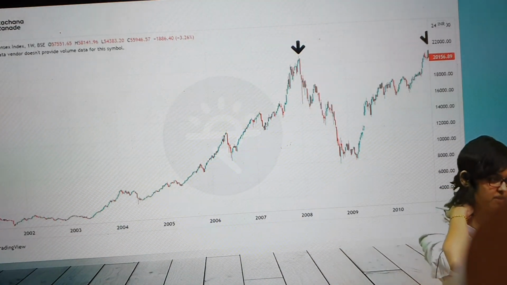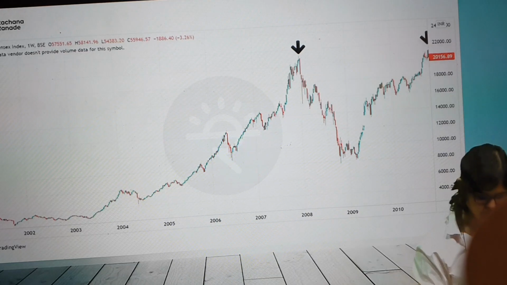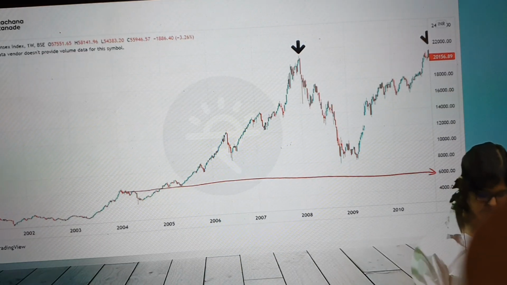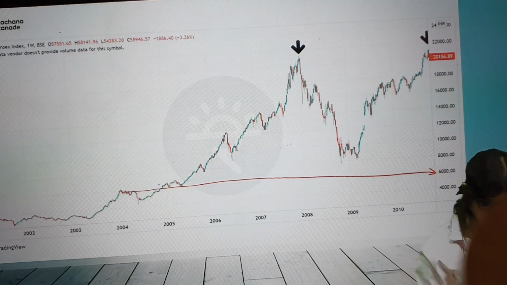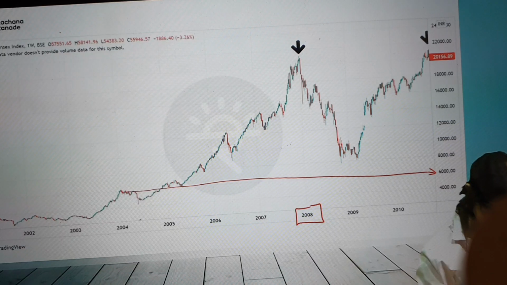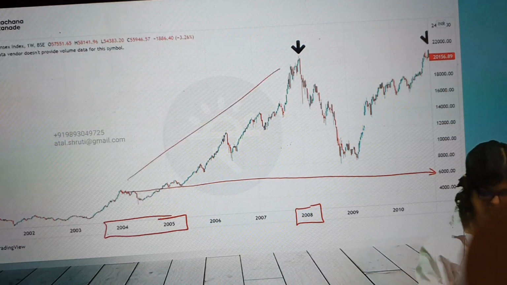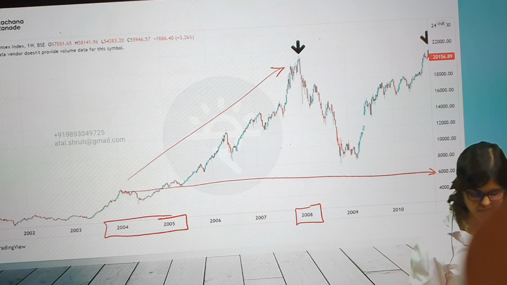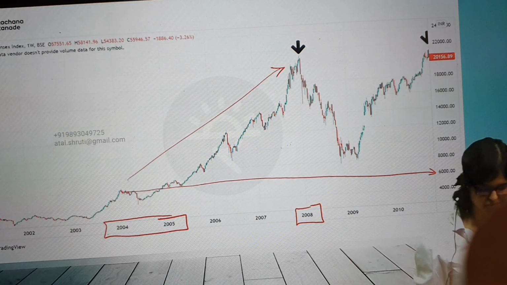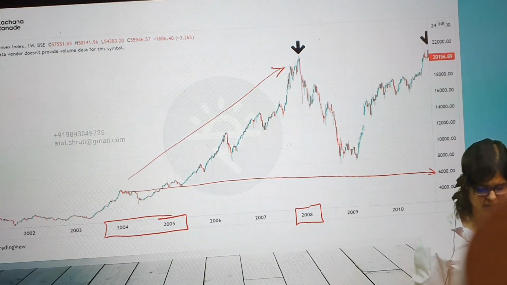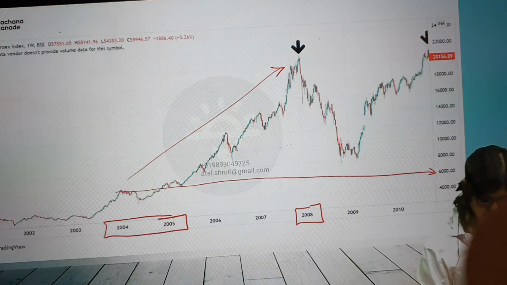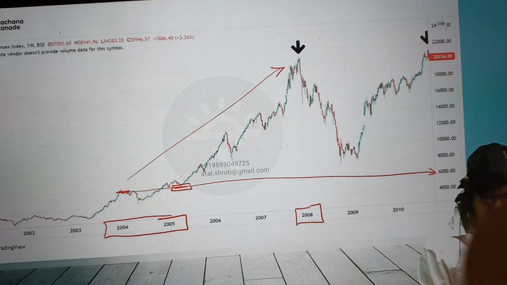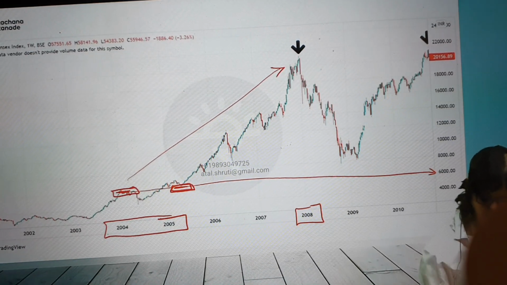And in the dot-com bubble burst, we had talked about 6,000 level, right? In your table, we were at 6,000 level. Just see this. Correct? And have a look at the journey from here. From 2004-5 to 2008. Look at this journey. It's a massive bull run. And unfortunately, I did not have money at that time. I was not able to participate in that big bull run. Correct? Huge rally. What was the initial start point? Start point was somewhere around 6,000, correct? Touched again 6,000 here. I hope you're seeing this. 6,000. Ran up to almost what?